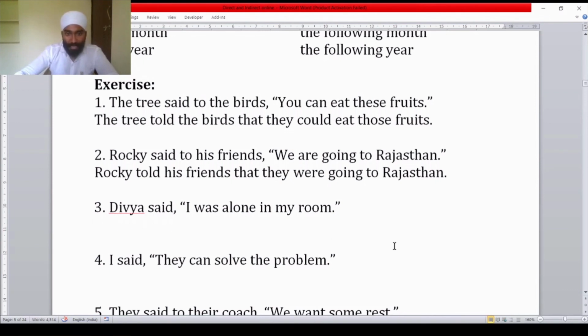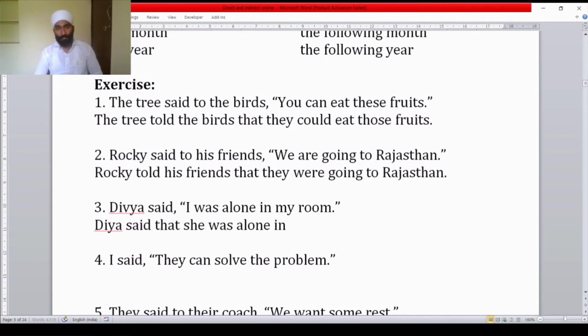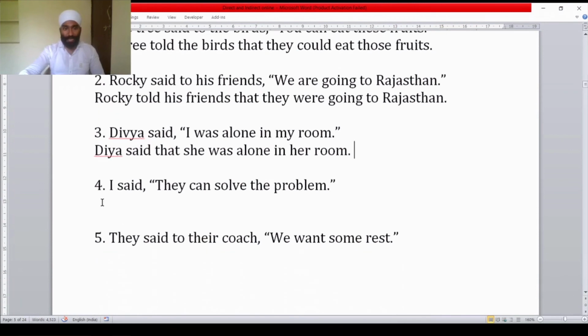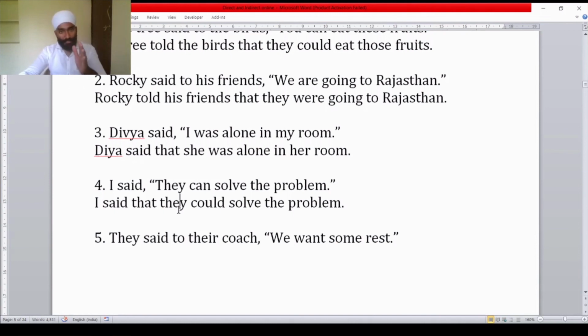Third example, Divya said, "I was alone in my room." Divya said that she was alone in her room. Divya said that she was alone in her room. Fourth example, I said, "They can solve the problem." I said that they could solve the problem. Here they remains they because third person pronoun we don't change. It will remain same.